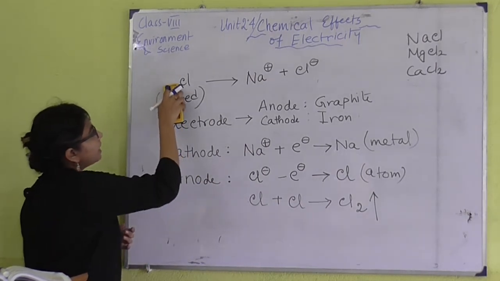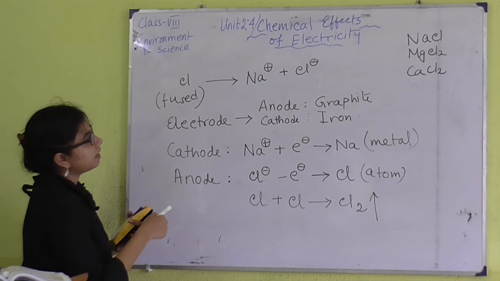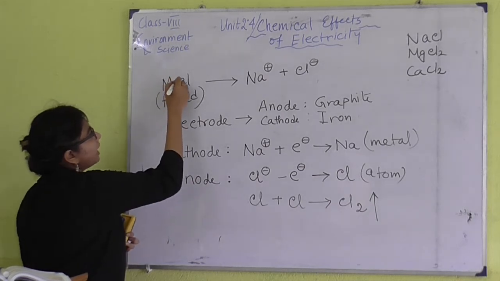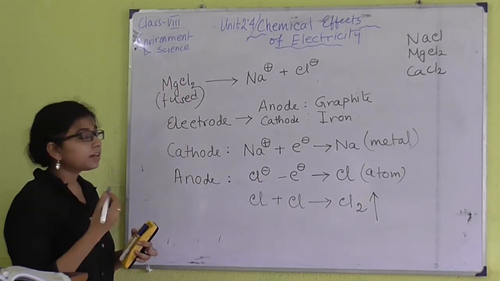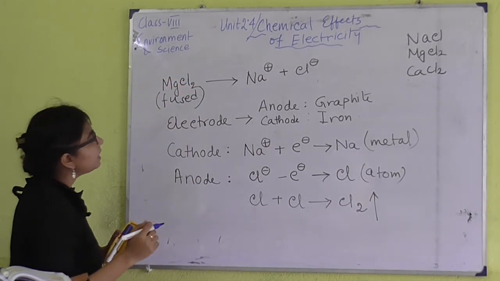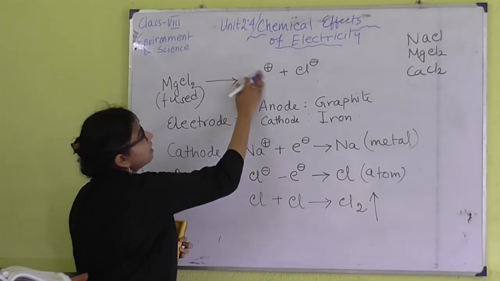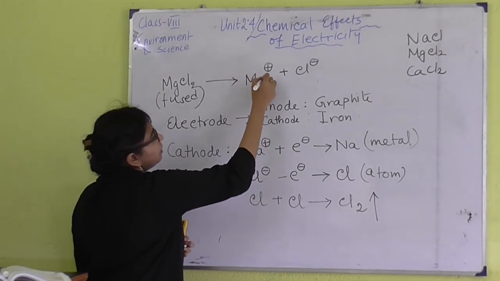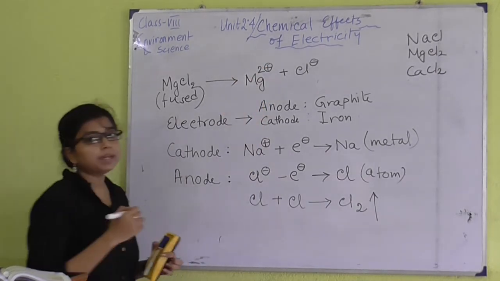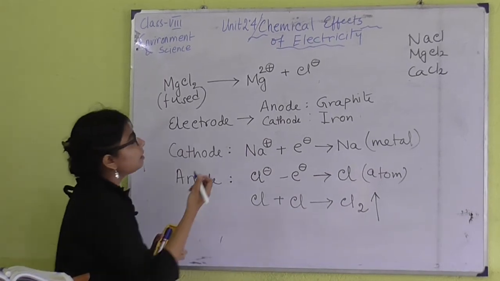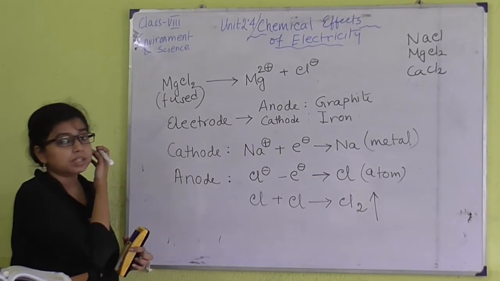Now, if I take MgCl2, that is magnesium chloride as the electrolyte, fused magnesium chloride, then what happens? Mg2+ will be produced here because magnesium is dipositive.